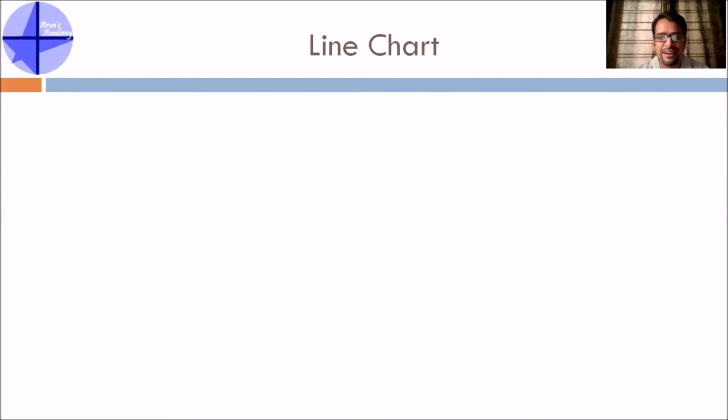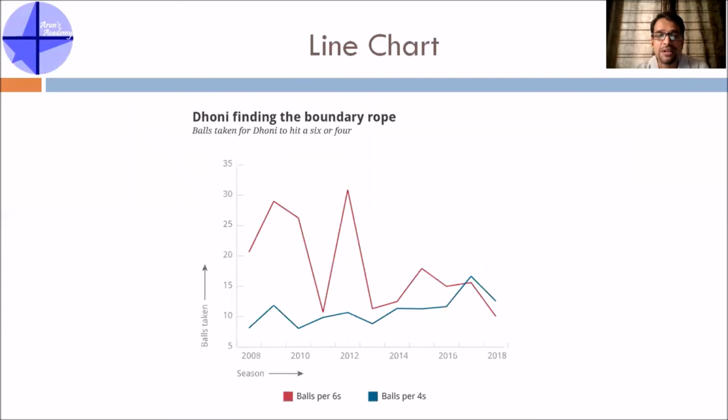This is very common in cricket matches. If you are watching a cricket match, the comparison between the two teams' scores will be shown in a line chart. There are many places where it is used. Let's take one example. This graph shows Dhoni finding the boundary rope, and the balls taken for Dhoni to hit a 6 or a 4. The red line represents sixes and the blue line represents boundaries. The x-axis represents different seasons, 2008, 10, 12, 14, 16, 18, and the y-axis represents how many balls on average it took to hit a 6 or a 4.